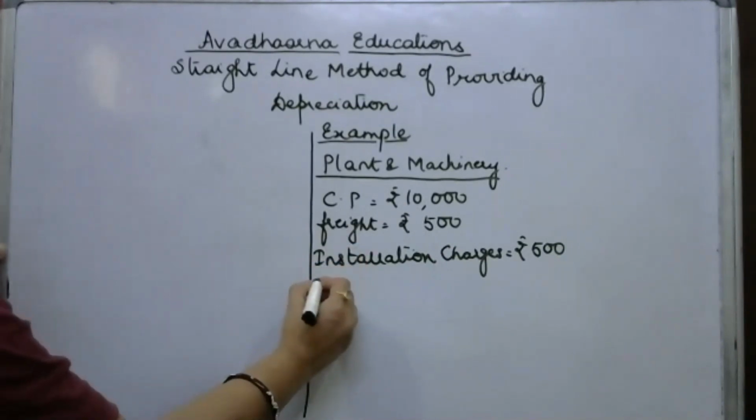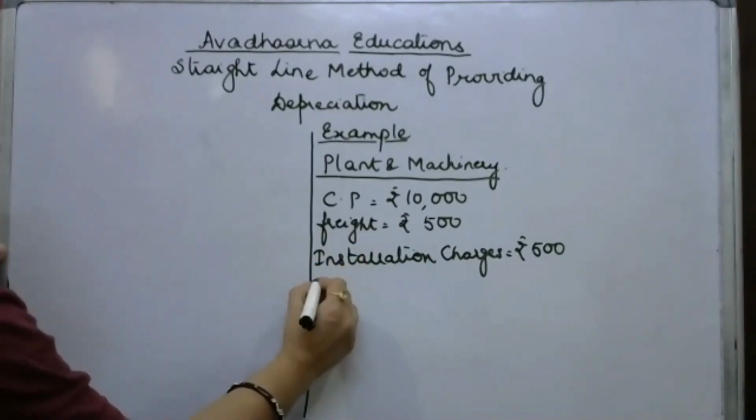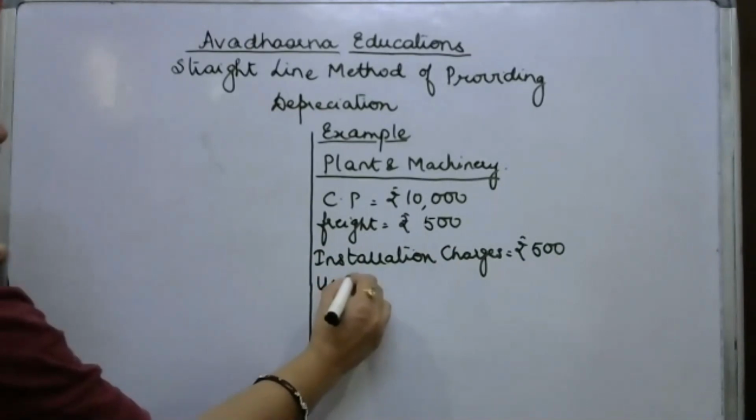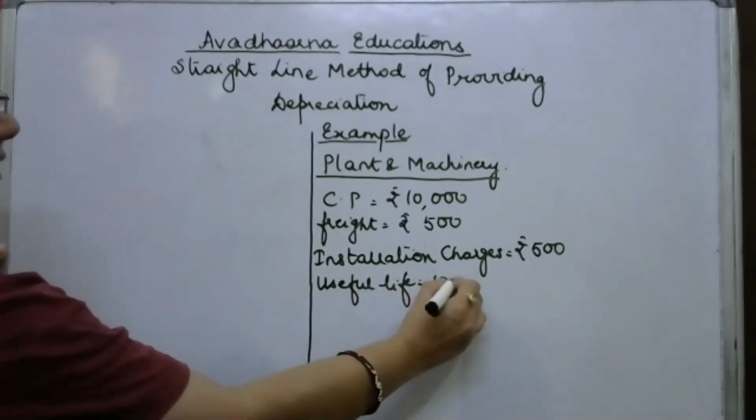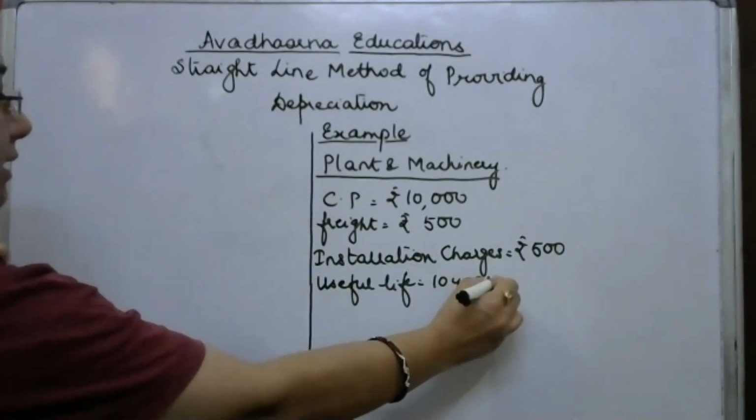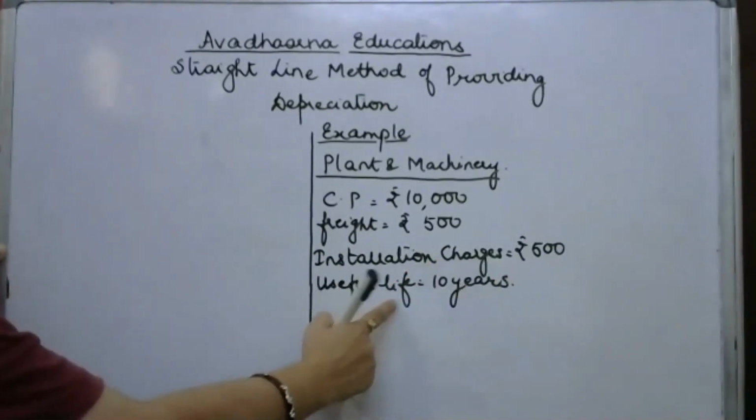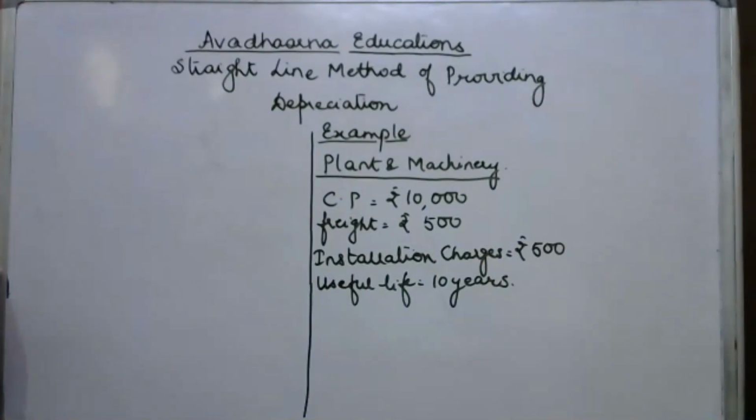And let us say that the estimated useful life of the asset is 10 years. That means this plant and machinery will be in use for 10 years and will give me benefit.